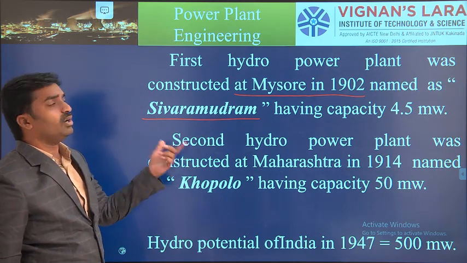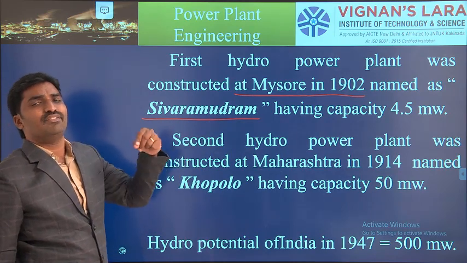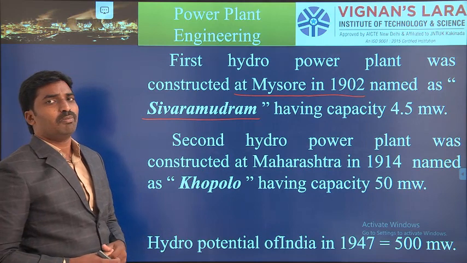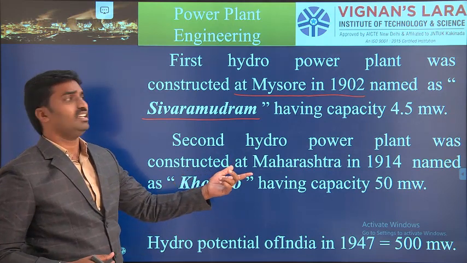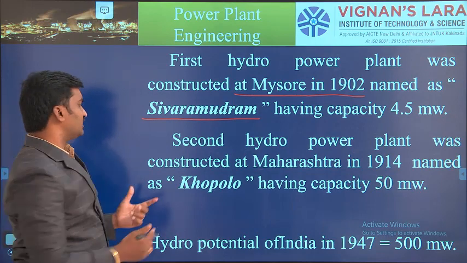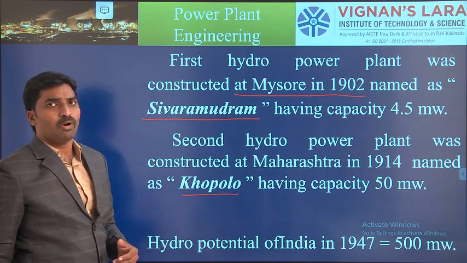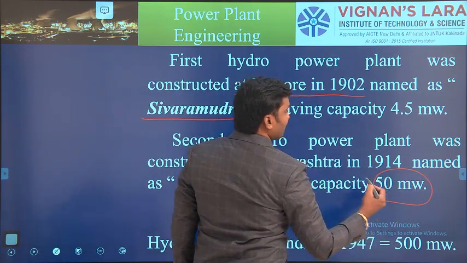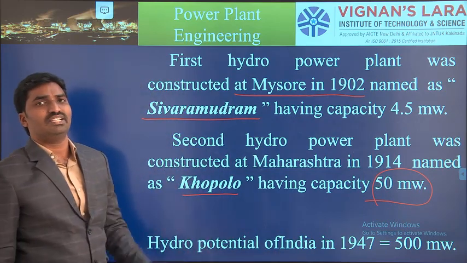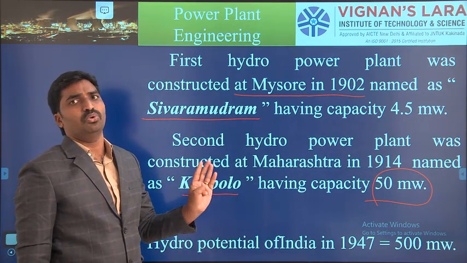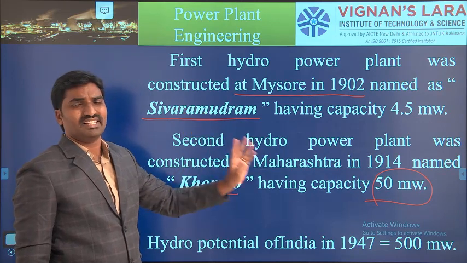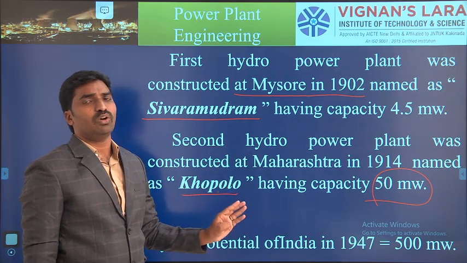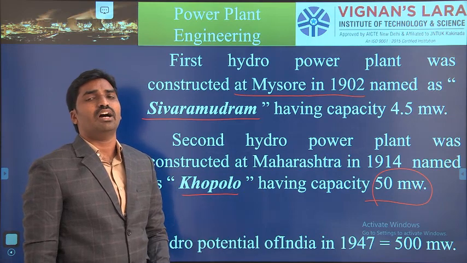The second hydropower plant had a higher capacity compared to the first one, which was only 4.5 megawatts. The second power plant was started in the state of Maharashtra in 1914 and is named Khopoli, with a capacity of 50 megawatts. So the first one started in 1902 in Mysore with 4.5 megawatts, and the second started at Maharashtra with a capacity of 50 megawatts.